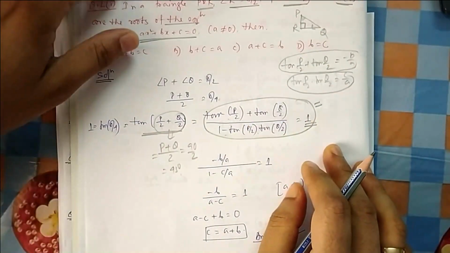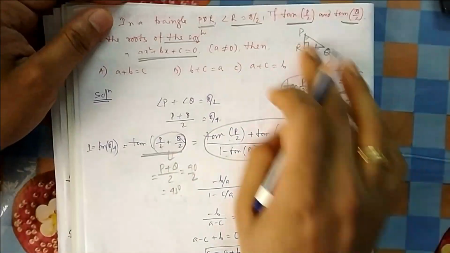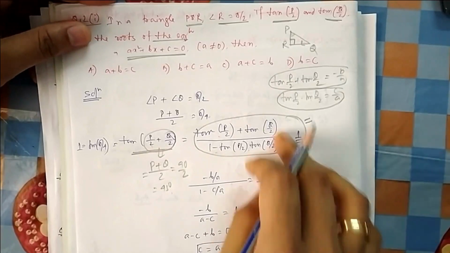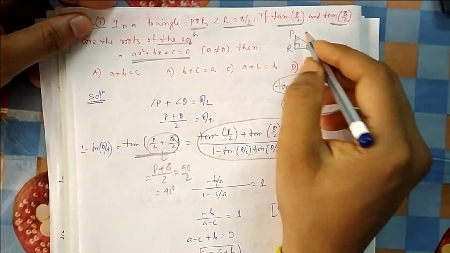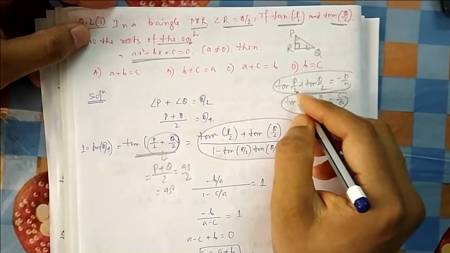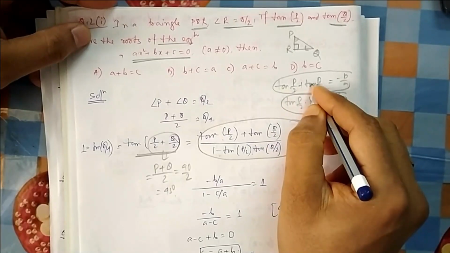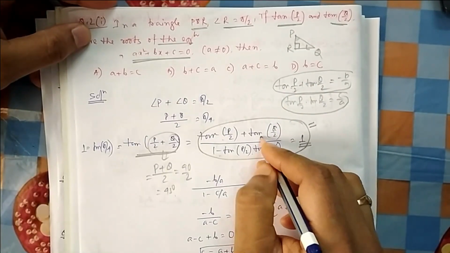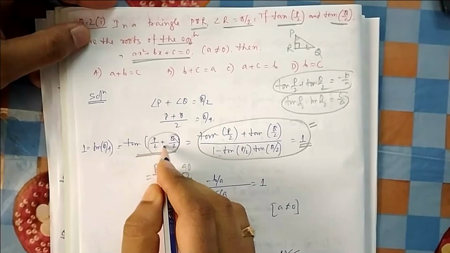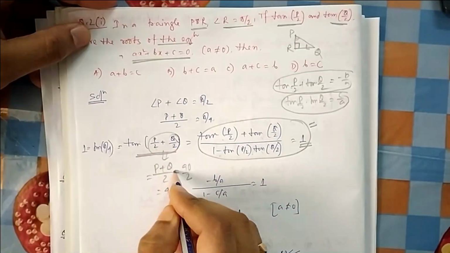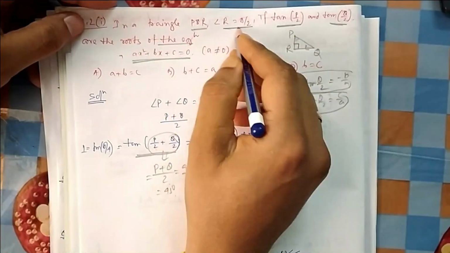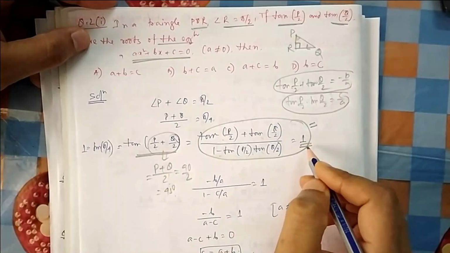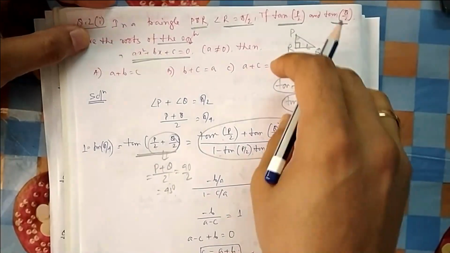They will twist it in such a way, they will mix everything here, but you have to find it out and you have to start from somewhere. From where I have started: because these two roots are given, I started with the sum and product of the roots. Once I saw this, it struck my mind, and then I used this p plus q. What can the p plus q value be? Is there anything given for p plus q? Yes, this is given. So now everything forms into a good shape.